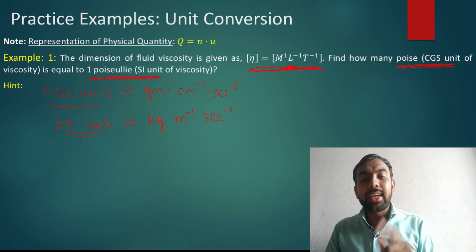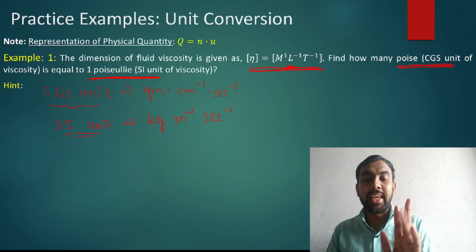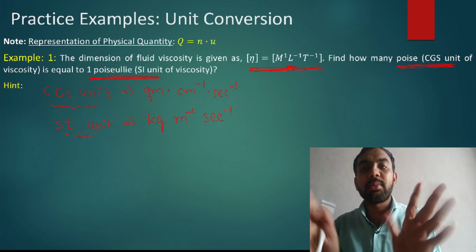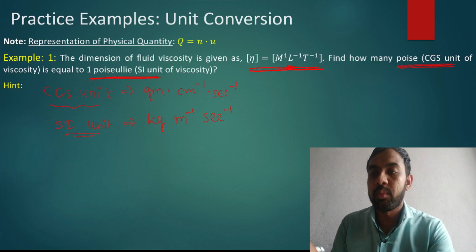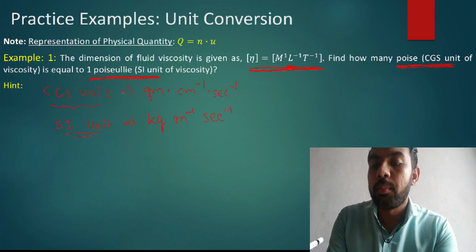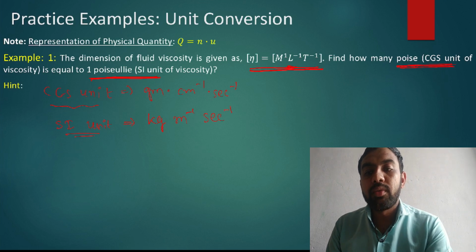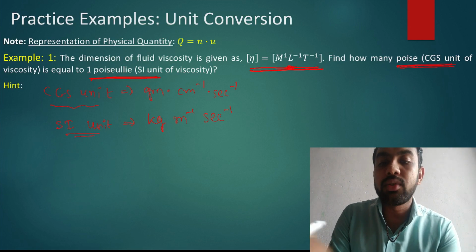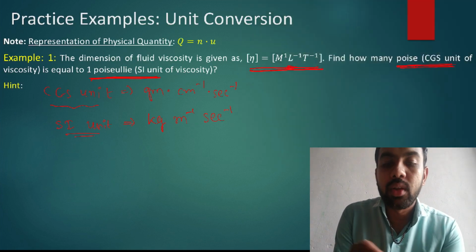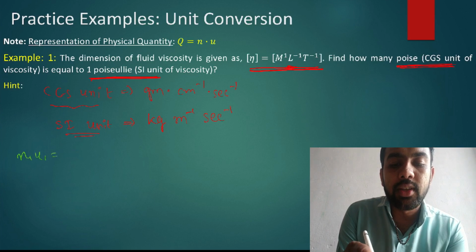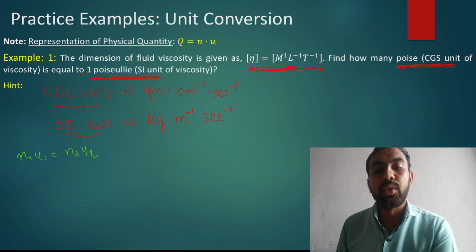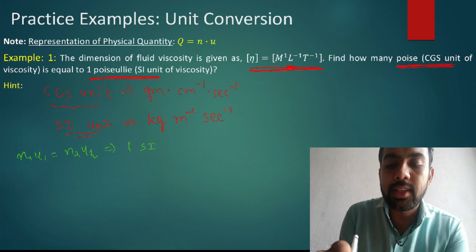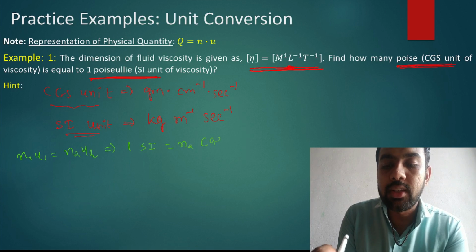Similarly, for SI system, what is the unit of mass? Kg. What is the unit of length? Meter. So I just write these units. Okay. Now let's see how to find the relation between them. Very simple. We just convert poiseuille into poise. So let's use this relation: Q is equal to nu, so n1 u1 is equal to n2 u2. That means we have to convert 1 SI is equal to n2 CGS.